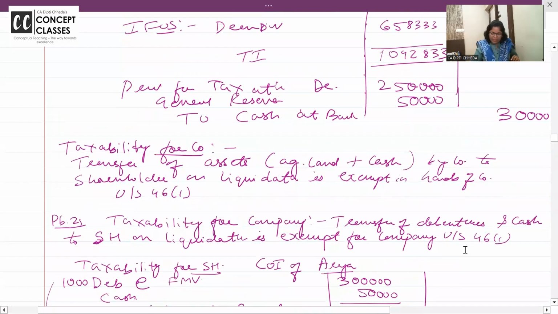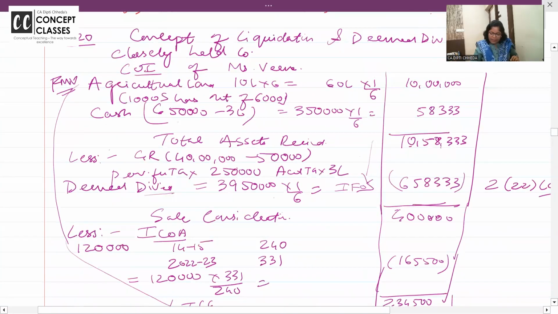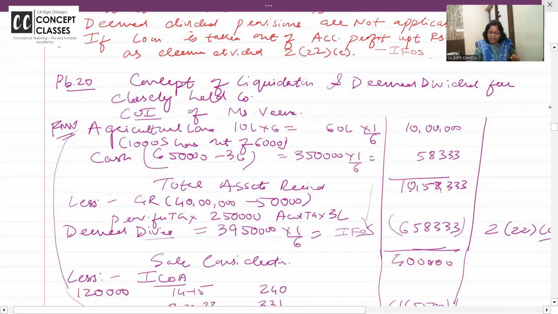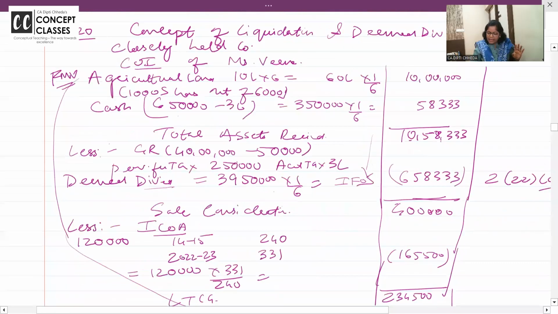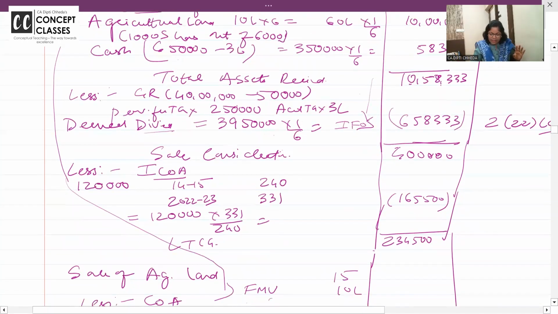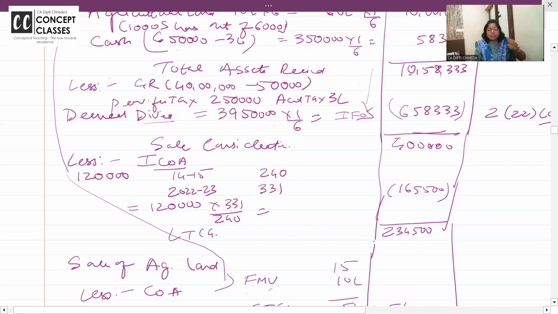And now here we go to our notebook where we have solved problem number 28. This is a good problem. Let us do it together. See, agricultural land is 60 lakhs, 1/6 is given to Veena. Cash is 350, 1/6 is given to Veena. So Veena got how much? 10 lakh 58,333. But at that time, the reserves were 40 lakhs. Out of that, 50,000 went for the shortfall of provision for taxation. So 39 lakh 50,000 into 1/6. Why 1/6?